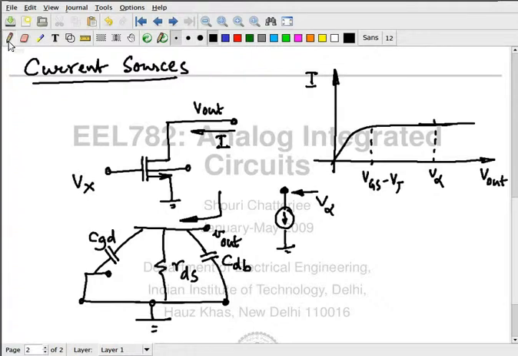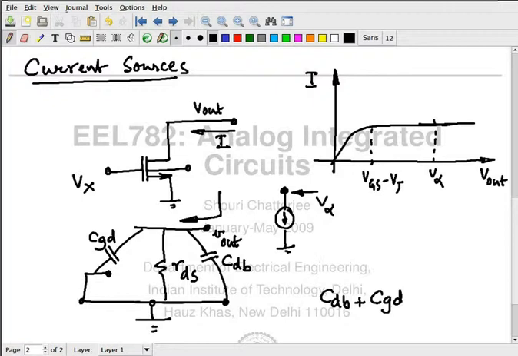So looking in from the output, the total capacitance I see is how much? CDB plus CGD. This is the total amount of capacitance that I see looking in from outside.